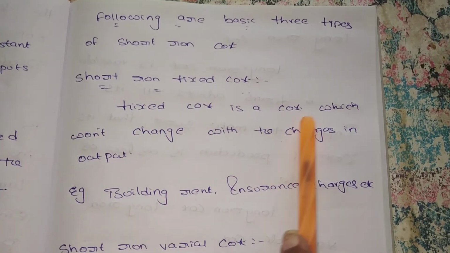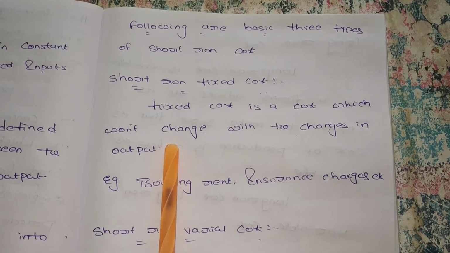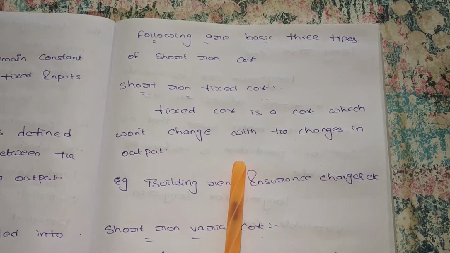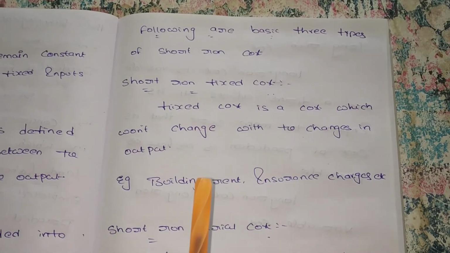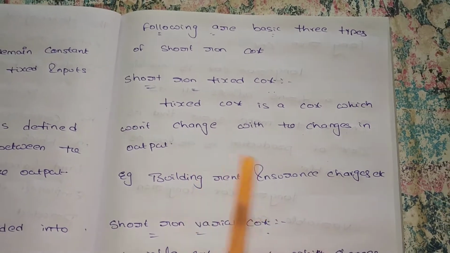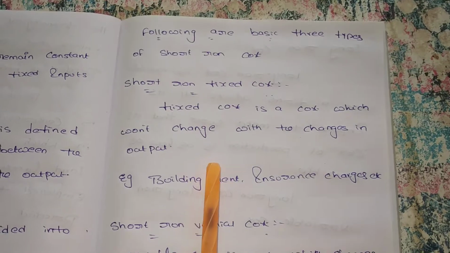What is the short run fixed cost? Fixed cost is a cost which won't change with the change in output. If there is any change in output, the fixed cost does not change. For example, I want to produce 100 packets of biscuits. So here the fixed cost is not changed. What is the fixed cost? The building rent is not changed.